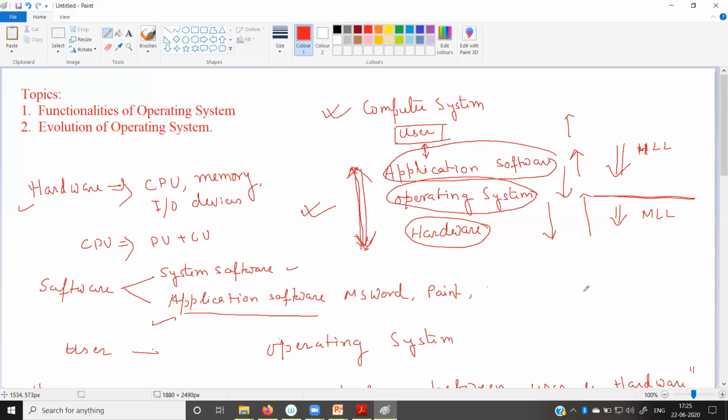So the main task, that means the execution of all operations, is performed with the help of the operating system. So what it performs, it firstly converts that language into the machine understandable language format. Then after converting, this operating system is nothing but software, which is an intangible thing, and hardware is a tangible thing. So this operating system is basically creating an interface between that tangible and intangible things.